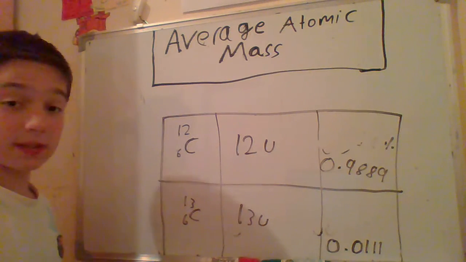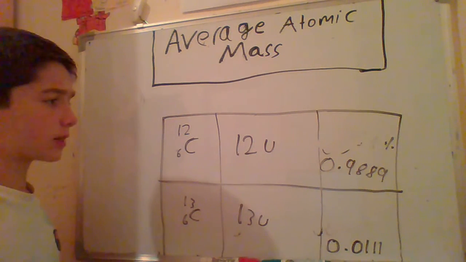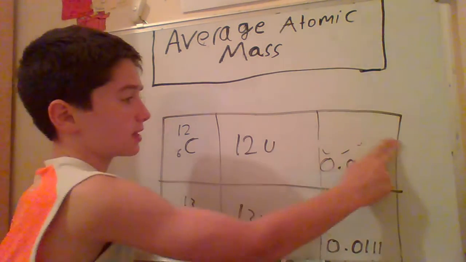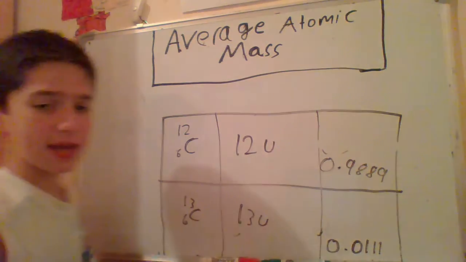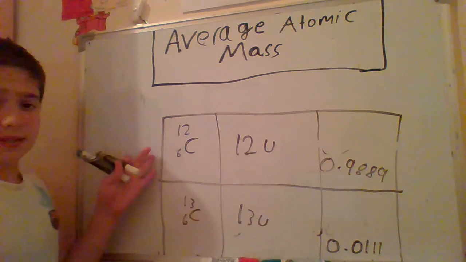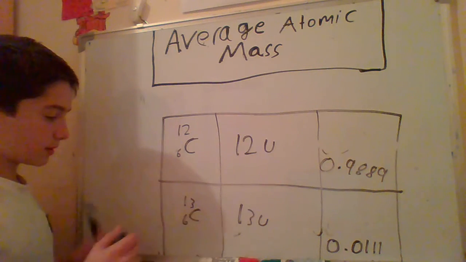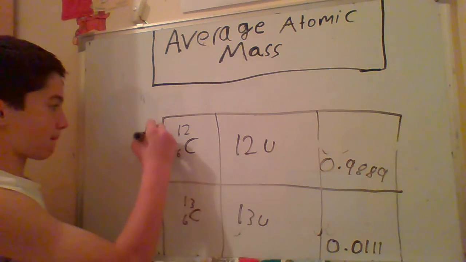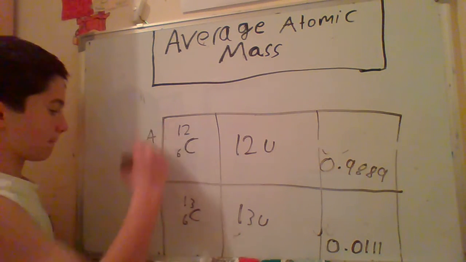The second rule. To explain the second rule, let me give you an example of A and B. Let's say A is carbon 12 and B is carbon 13.